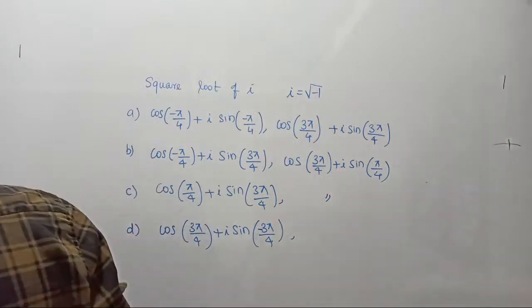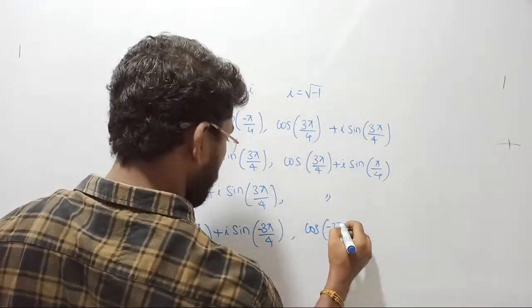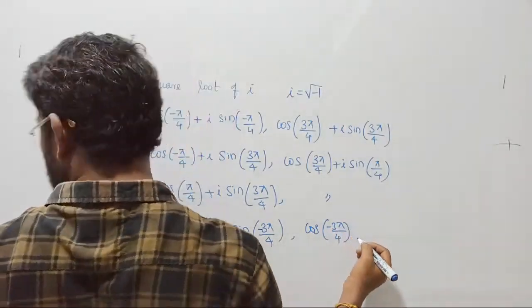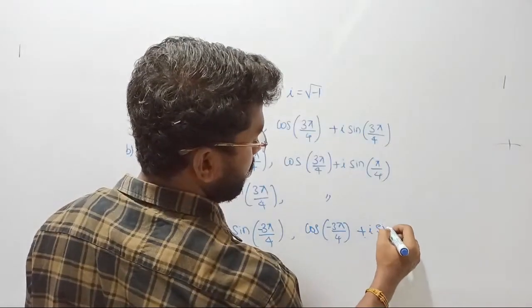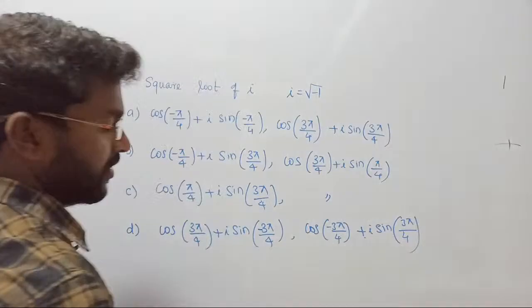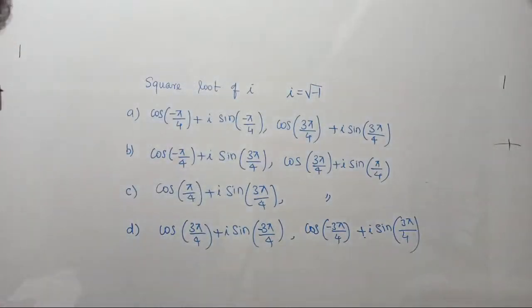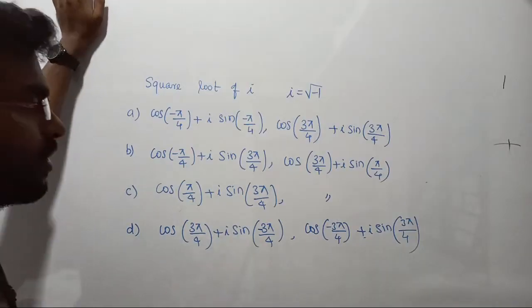Okay, option D, they said cos of minus 3 pi by 4, plus I into sine of 3 pi by 4. Okay guys, I'm just asking you some questions here. You don't need to consider anything here. First tell me without saying anything else; we will look at the options later.